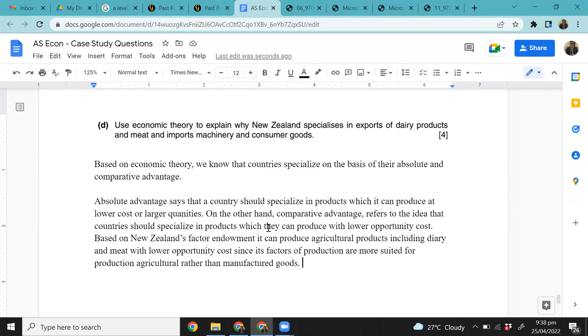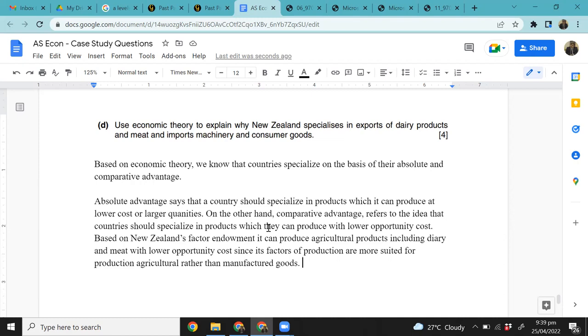So our resources are better suited towards production of agricultural goods. We don't have much technology, we don't have much finance to invest in machinery. Therefore, we can't have a lot of advantage in manufactured goods, which is evident from our exports. We do export some manufactured goods like textiles, footballs, sports equipment and some other products, but still the major chunk of our exports is coming from our agricultural products. Why? Because our resources are more suited towards production of agricultural goods.